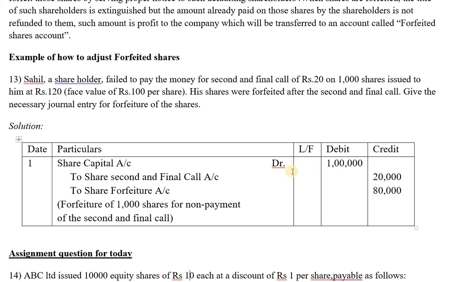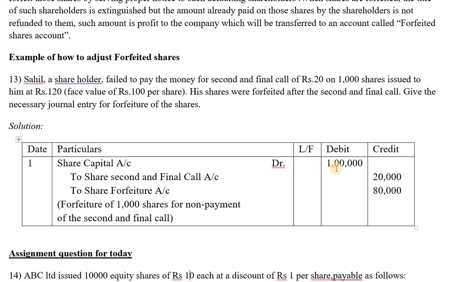Share capital account debit. What is the share capital that you were supposed to receive in the second and final call account? You'll have to check. That is 1000 shares into 20 rupees, that is the second and final call account. Before that, how much were you actually supposed to receive in all these stages on this particular 1000 shares? 1000 into 100, that is 1 lakh. You were supposed to receive 1 lakh from Sahil.